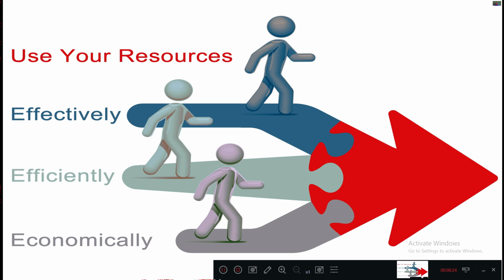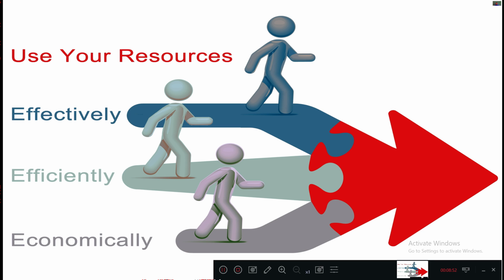Okay, so here they have given that in the construction industry we need to use our resources effectively, efficiently and economically, so then only can we get the maximum profit, right? Whatever resources you have seen, such as men, machine, material, and money with time, we need to use effectively.